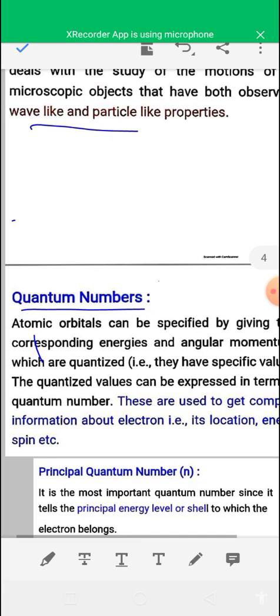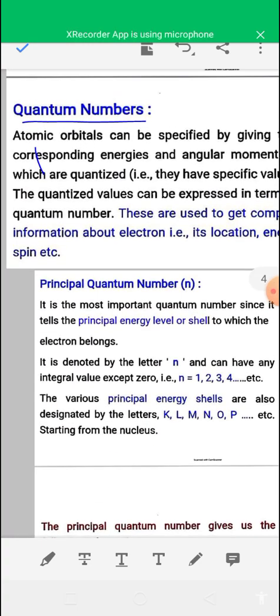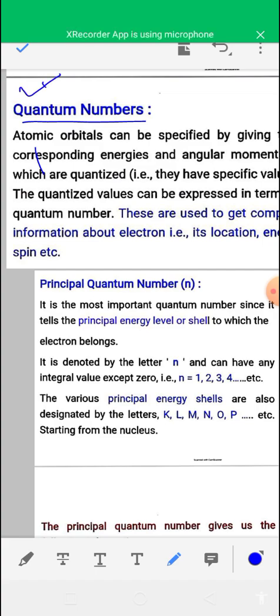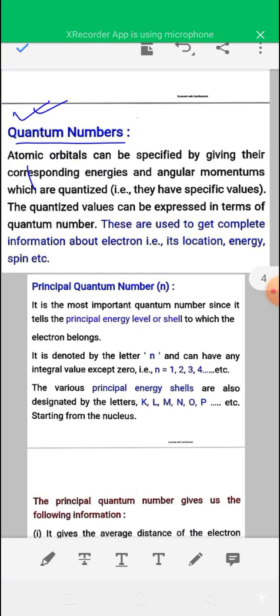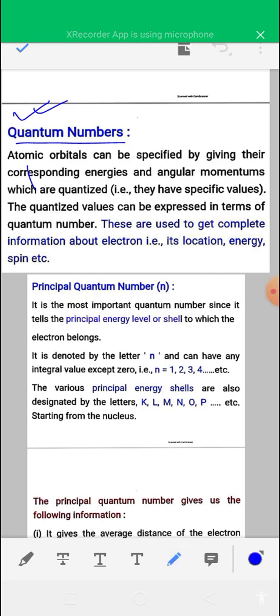Okay, now see, important topic: quantum numbers. What are quantum numbers? These are some numbers which are used to get complete information about electrons, that is, the location of the electron, the energy of the electron, and the spin of the electron. There are four types of quantum number: principal quantum number, azimuthal quantum number, magnetic quantum number, and spin quantum number.